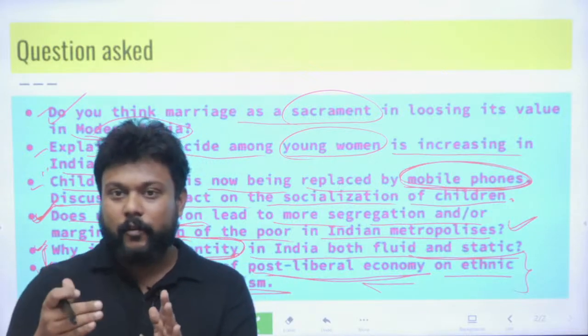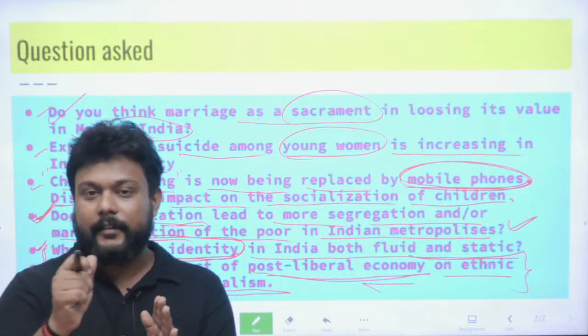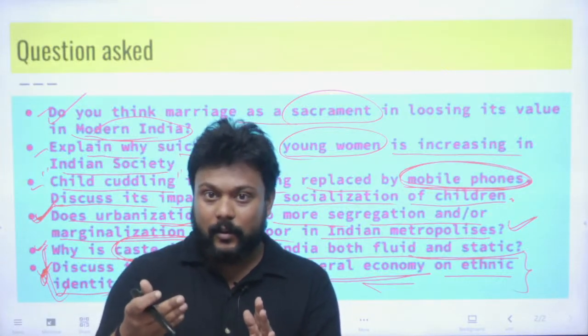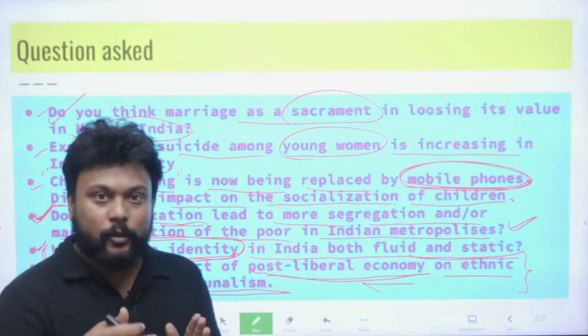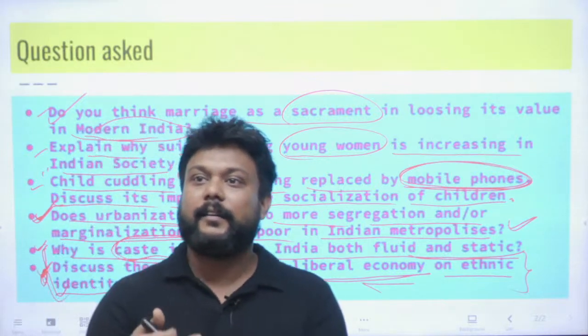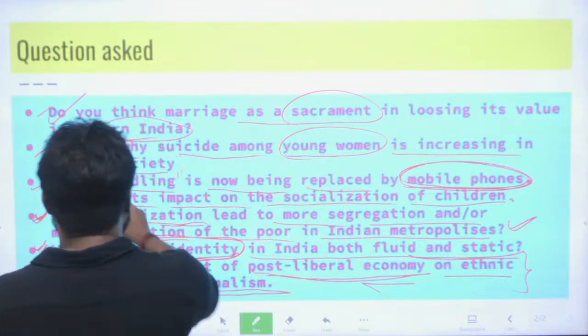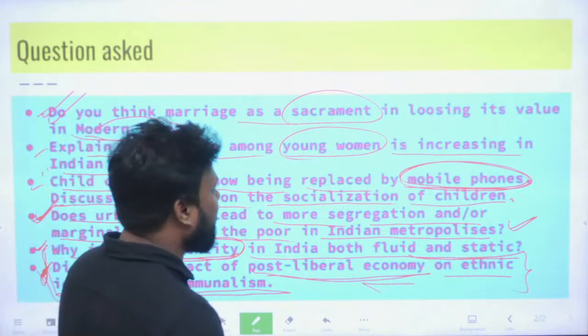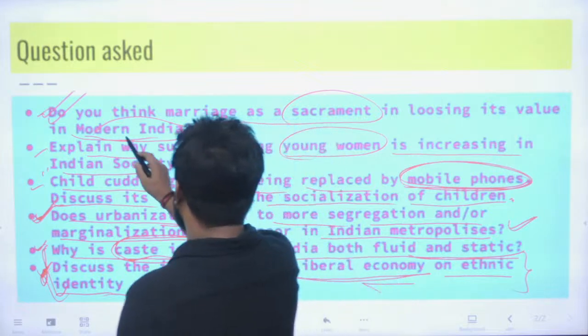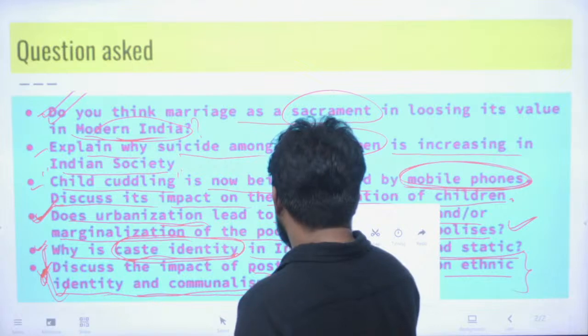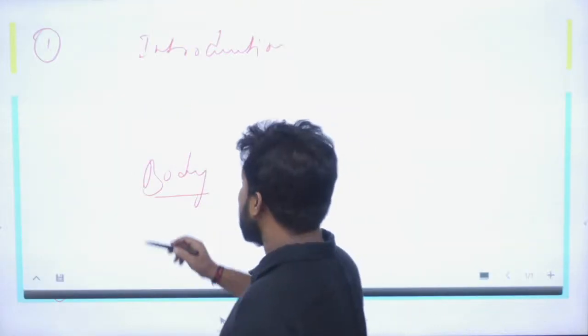For example, the directives are discuss, analysis, critical analysis, elaborate, comment, do you think. You have to proceed with the answer accordingly. So this question is saying: do you think marriage as a sacrament is losing its value in modern India, with a question mark. Fine. So this is exactly telling you what to do.